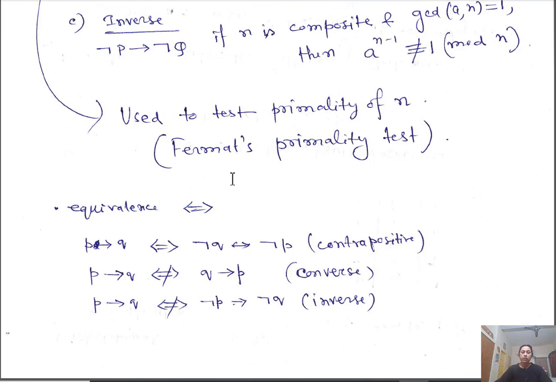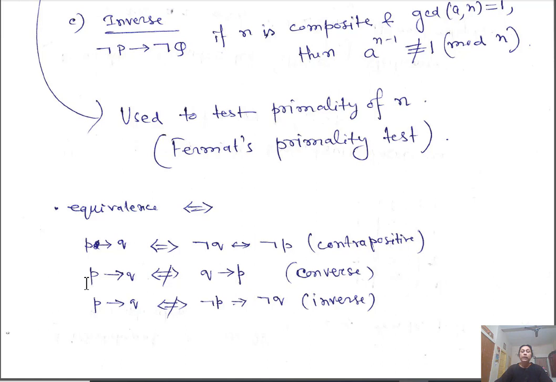Okay, so this is what I was saying there, that equivalence, we use this notation. So P implies Q. In this implication, the contrapositive statement is negation of Q implies negation of P. And these two, the contrapositive and the original statement, those are equivalent. I will define equivalent shortly.